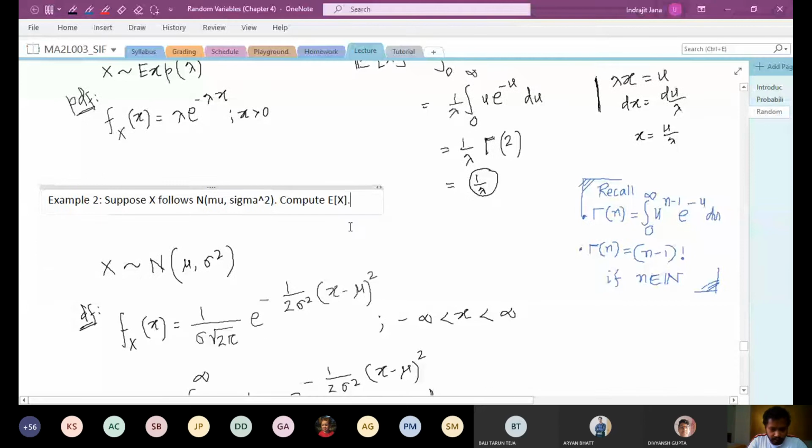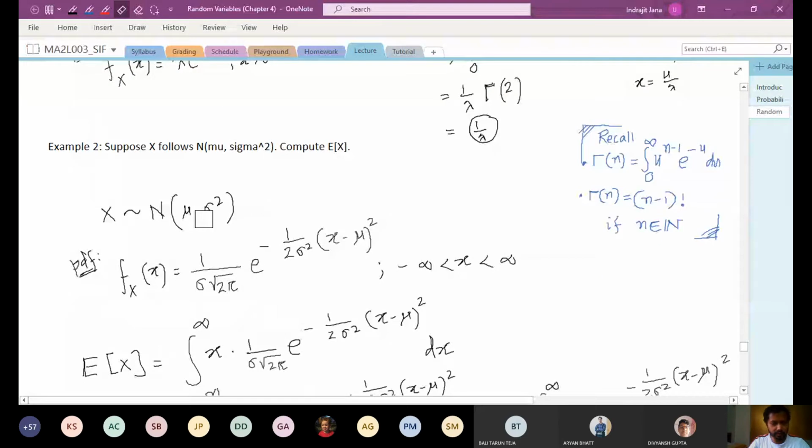Once again, the same logic here. So the expectation of x is going to be the integration of x against the PDF. So let me write the PDF. Okay, so the integration of x against the PDF.